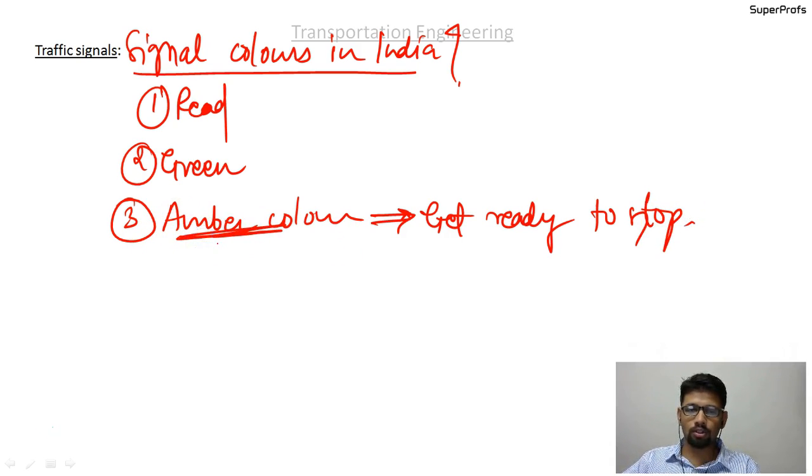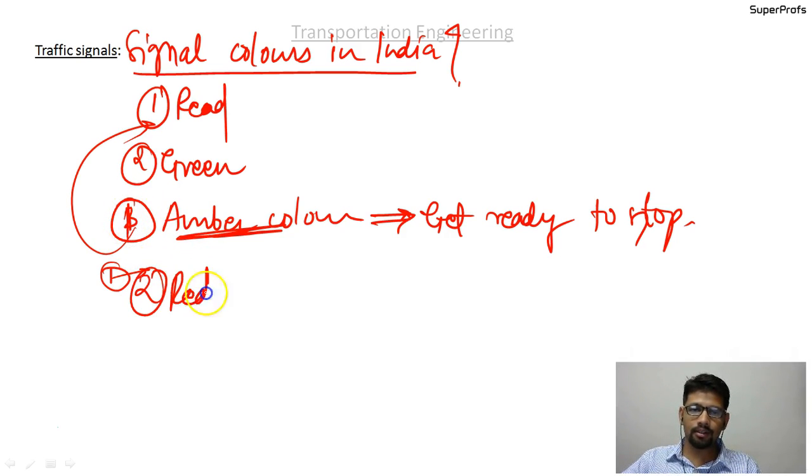If you are driving on the road, you will see the amber color come for hardly a second or two, as per its design. And then immediately the next color is the red one. After amber it always comes red. Better if I write amber as the first one, second one is the red one. Red means you need to stop the vehicle at a point.